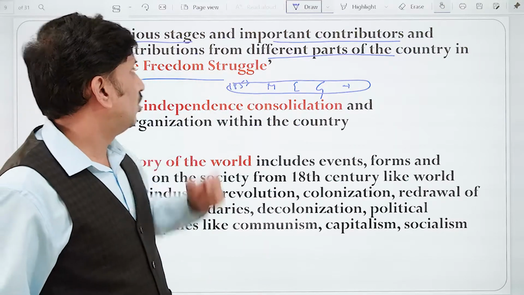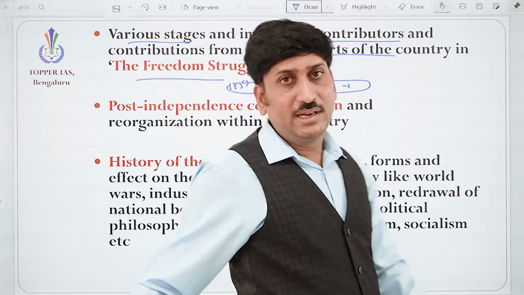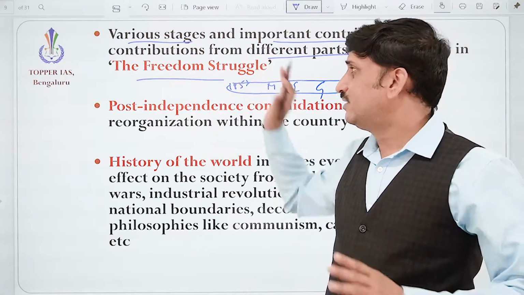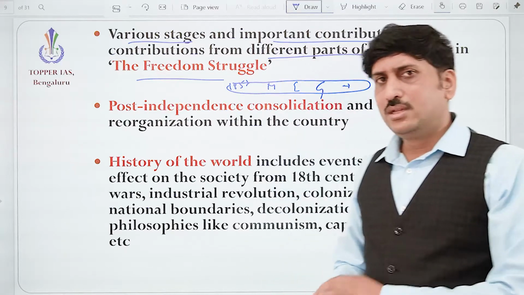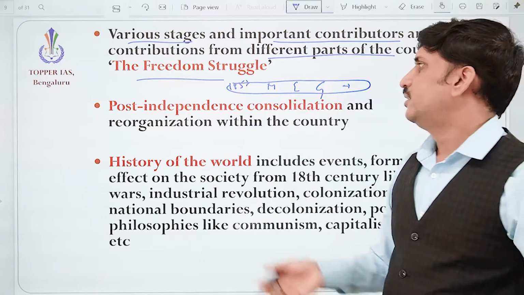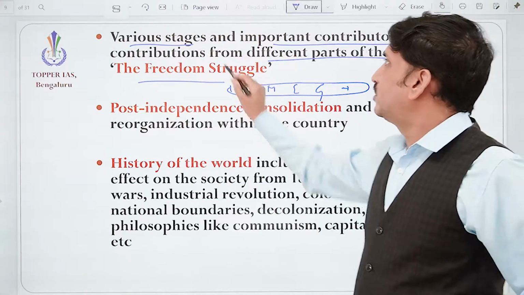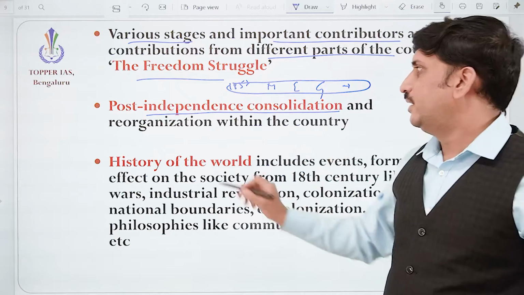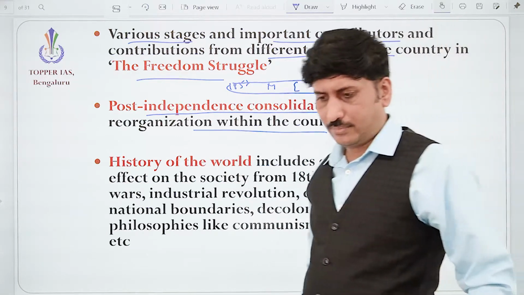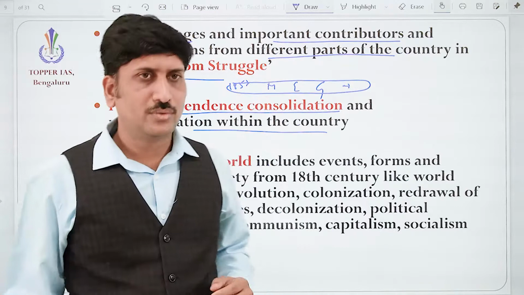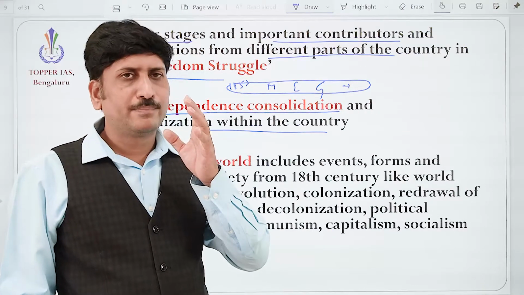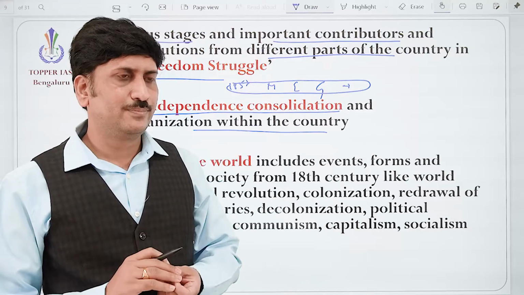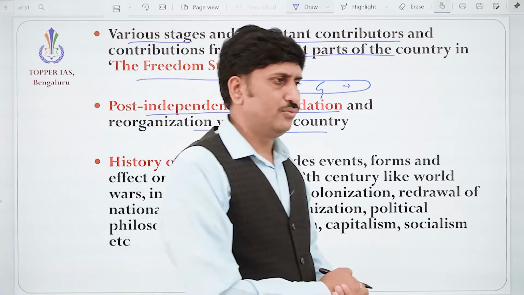Correct, and important contributions in the freedom struggle. In the different phases, different sets of people were there. Okay, all these things we are going to study. Now we got the independence, post-independence consolidation. Okay, post-independence consolidation and reorganization within the country. Once we got independence, there was a big challenge because it's a vast country with a vast diversity. We need to consolidate it.